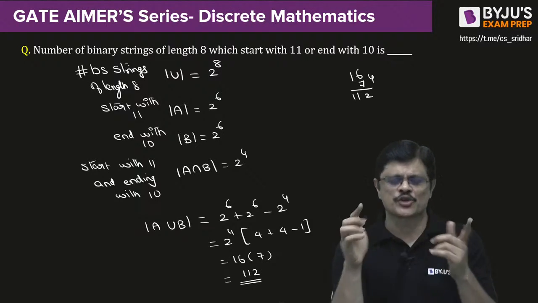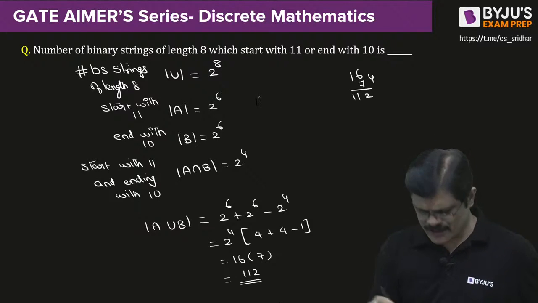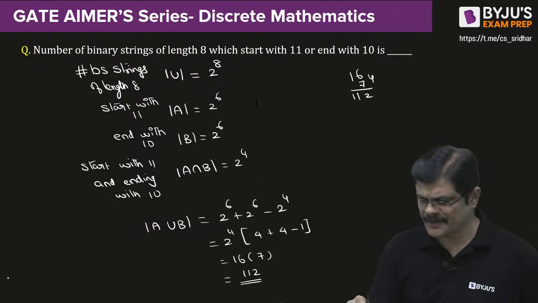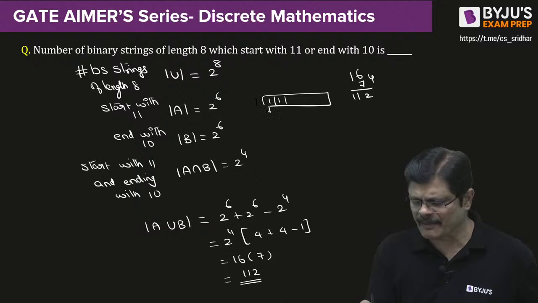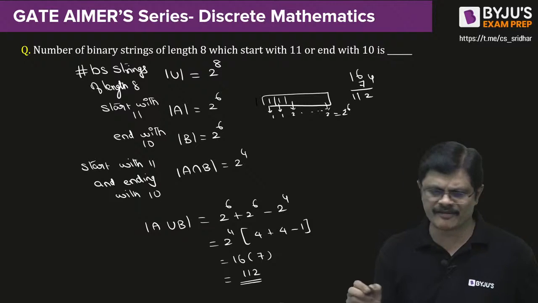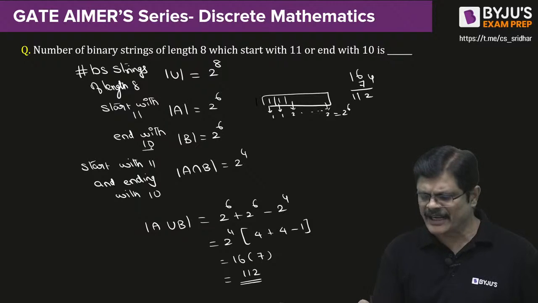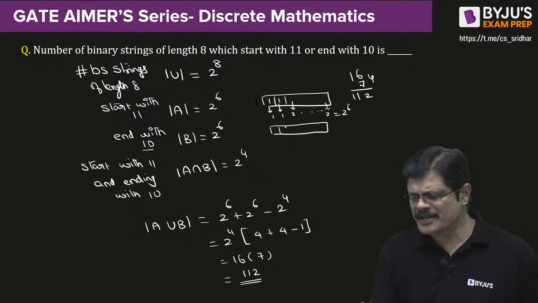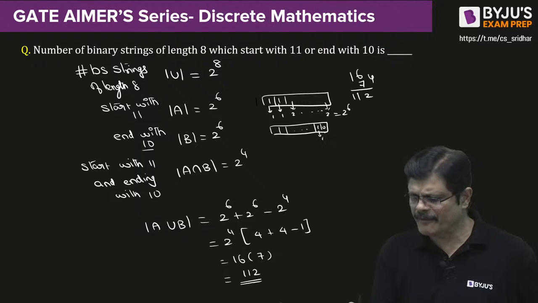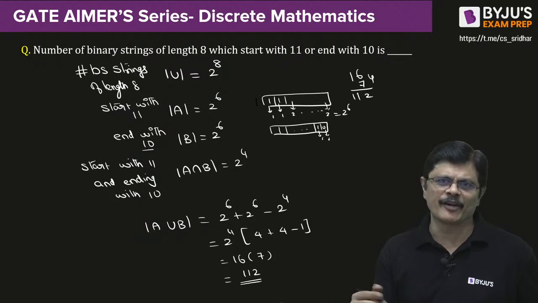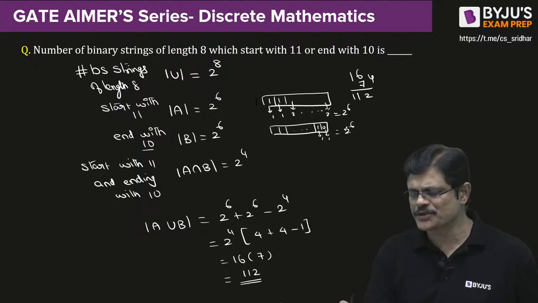Because the first two positions are fixed, they can be filled in only one way, whereas the remaining positions can be filled in two ways each. Therefore, you get 2 power 6. Same is the case for strings which end with 1, 0: they can be filled in only one way, whereas the remaining positions can be filled in two ways. So it is 2 power 6.